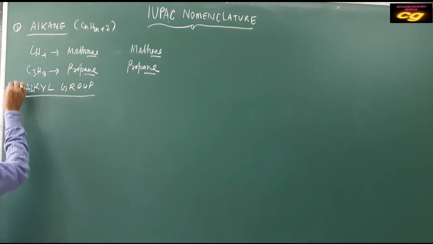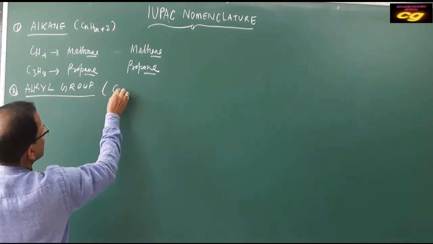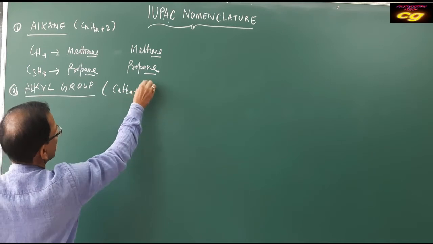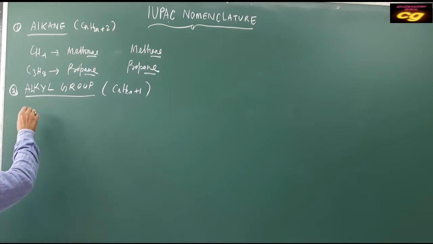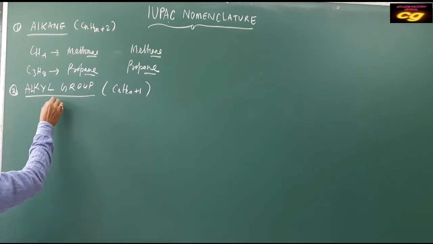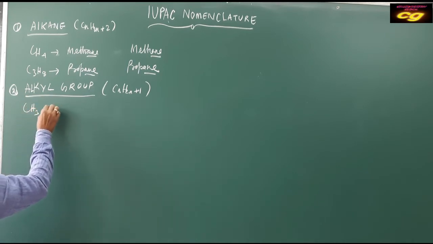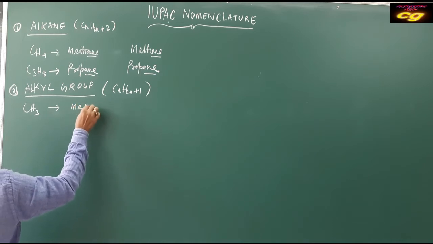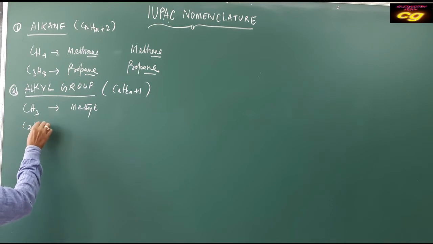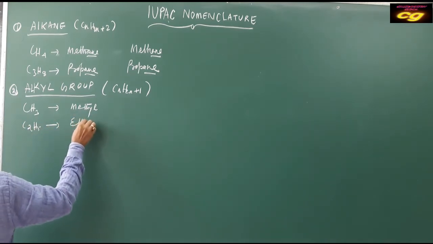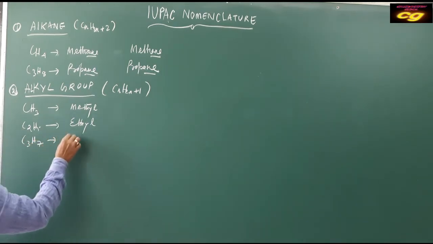This is the first member, this is the second. The alkyl group general formula is CnH2n+1, which means one hydrogen is less. The name is the same as alkane but ends in alkyl. Suppose CH3, that is methyl. C2H5 is ethyl, which is very important for your practice. And C3H7 is propyl.